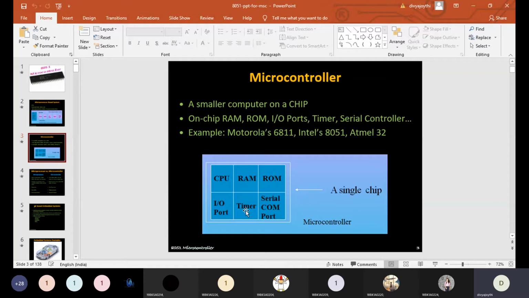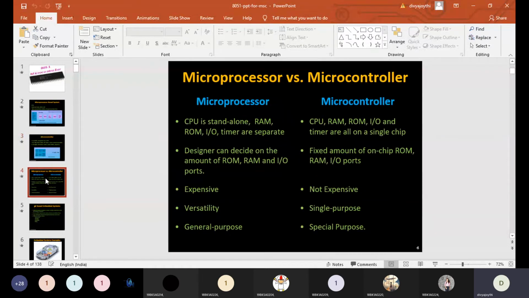And in another way also you can define the microcontroller: a microprocessor with inbuilt memory and IO ports is known as a microcontroller. A microprocessor with inbuilt memory, IO ports and timers is also known as a microcontroller. And if we see the differences between microprocessor and microcontroller, the CPU is standalone and everything is separate. That's what we have seen in the diagram.